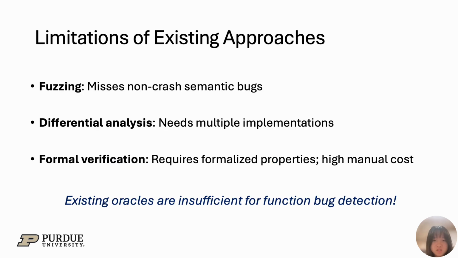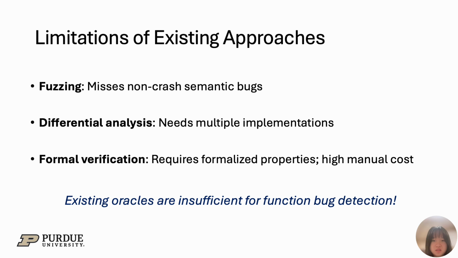Existing testing approaches can hardly find this bug. This functional bug violates the RFC's requirements, but since it does not crash the system, fuzzing cannot detect it. Differential analysis could help, but it needs multiple independent implementations of the same protocol, which is often not available.